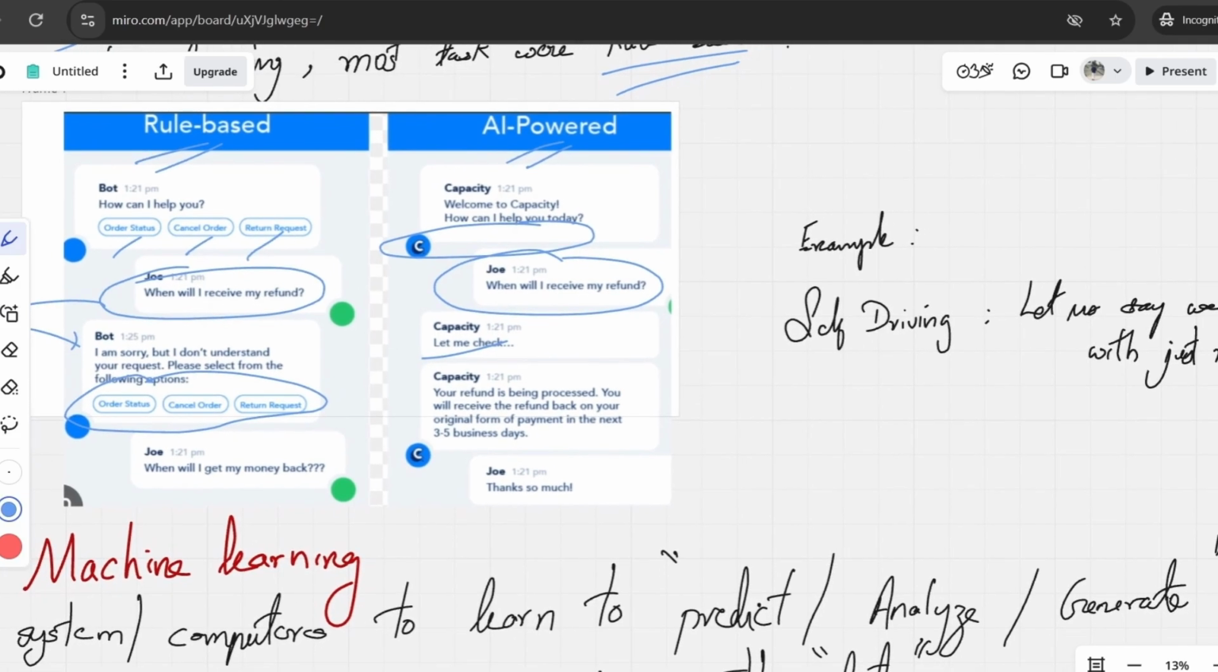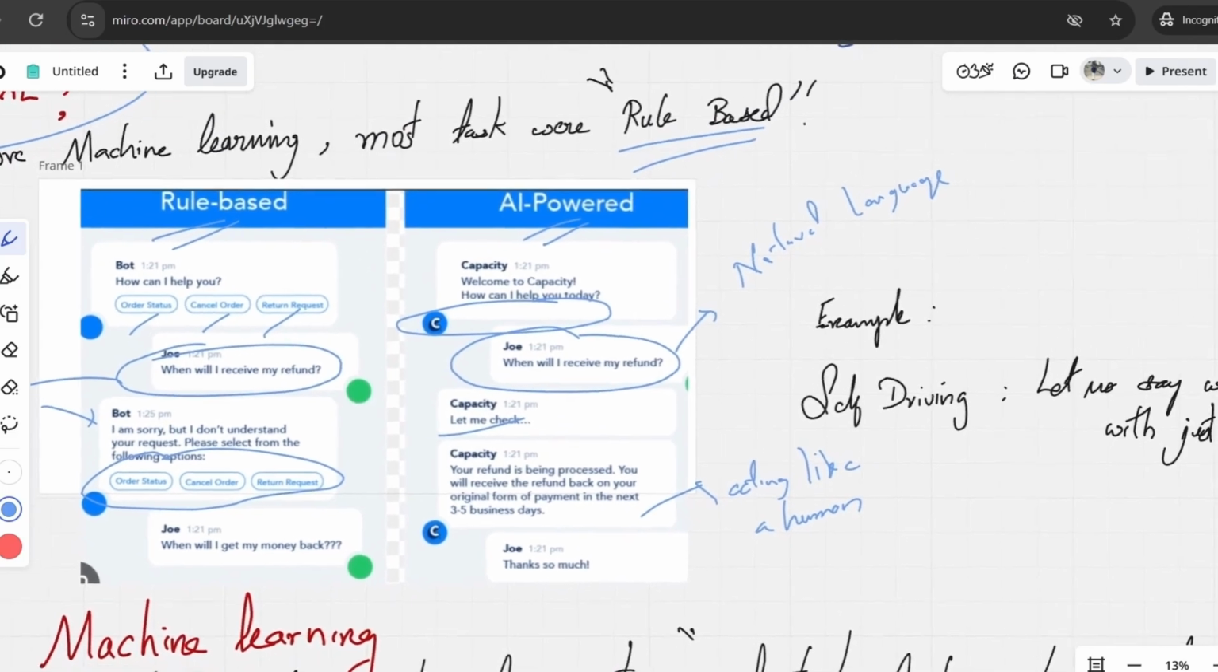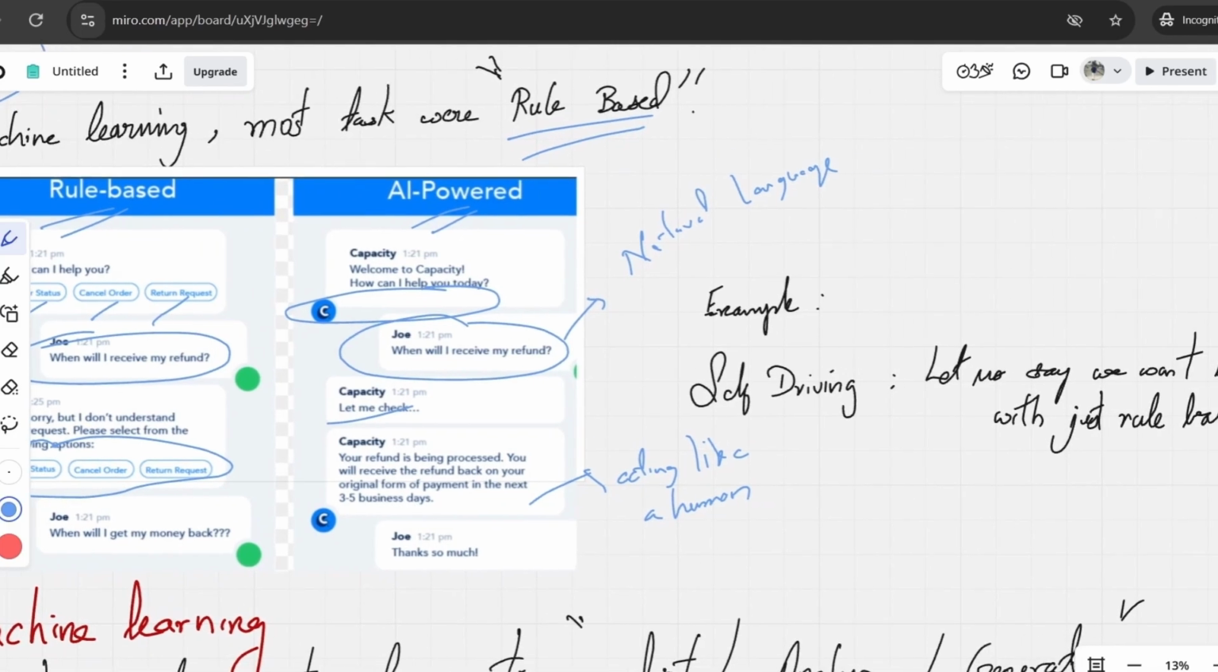So it is acting like a human here. That is why it is able to understand a natural query, which is natural language. It can respond to any general query asked by the user, and it tries to respond in the most human way possible. So that is the difference between a rule-based and an AI-powered chatbot. It is able to understand the data and take action based on the data itself.